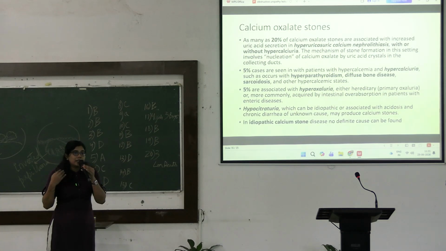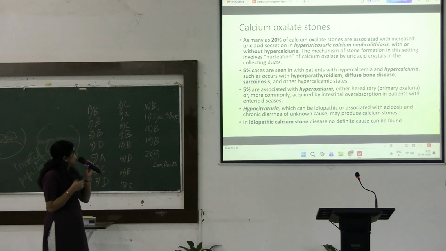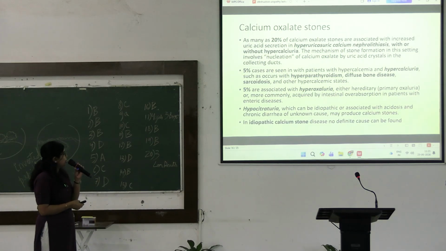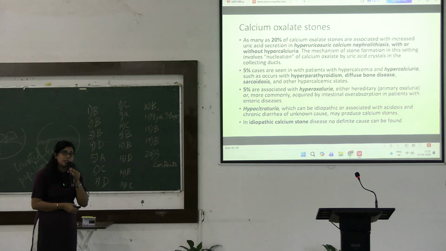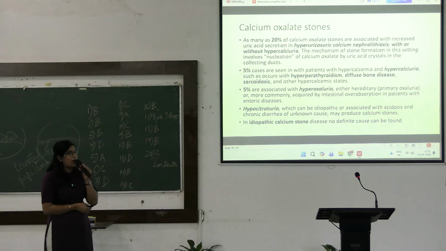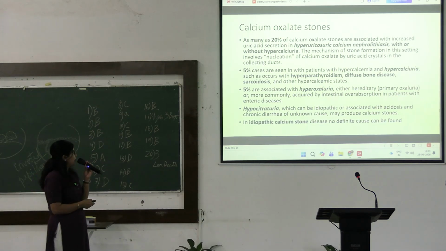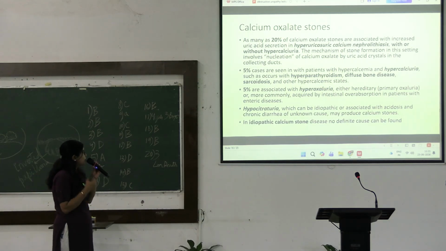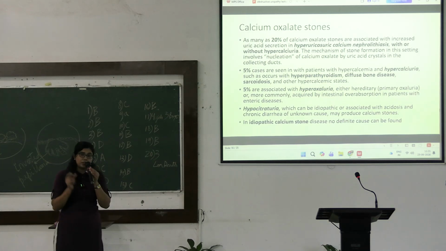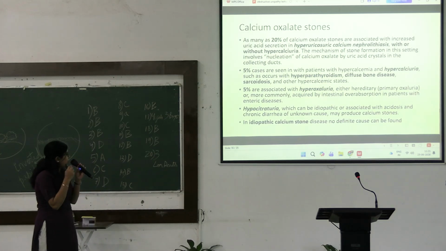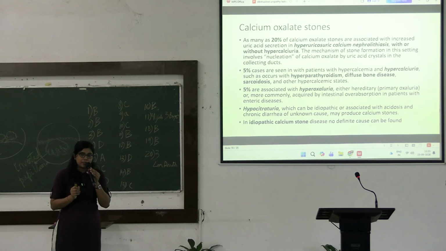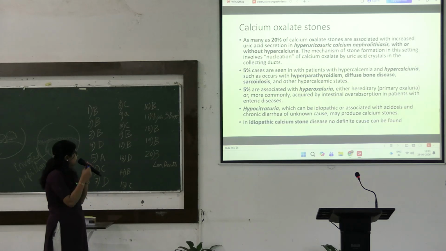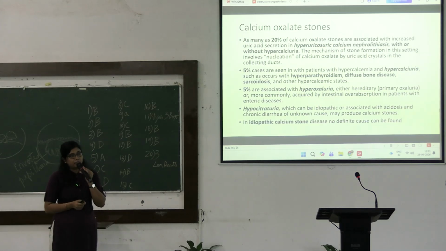So it is basically hyperuricosuric calcium nephrolithiasis, with or without hypercalciuria. The mechanism of stone formation in this setting involves nucleation of the calcium oxalate by uric acid crystals, and these stones are seen in the collecting ducts.